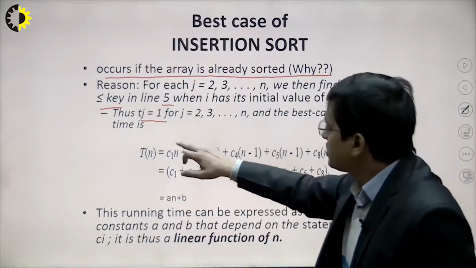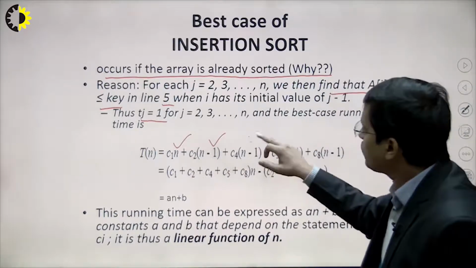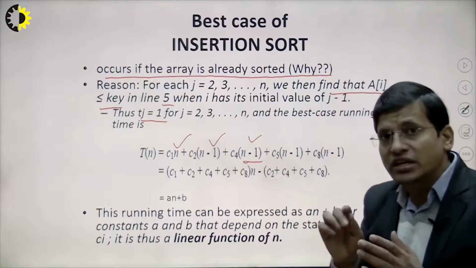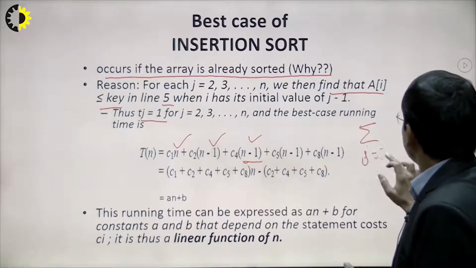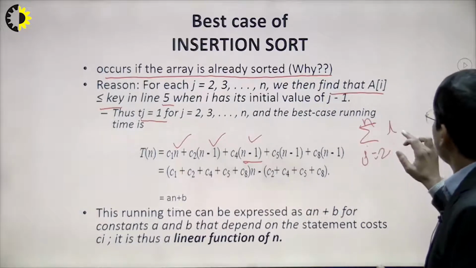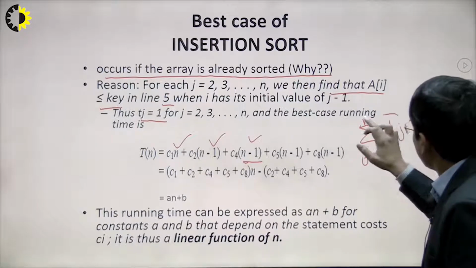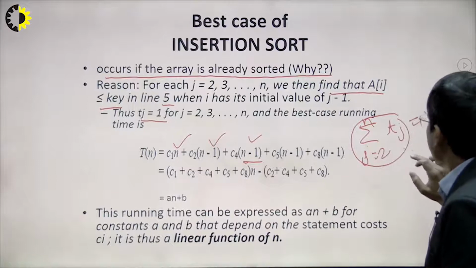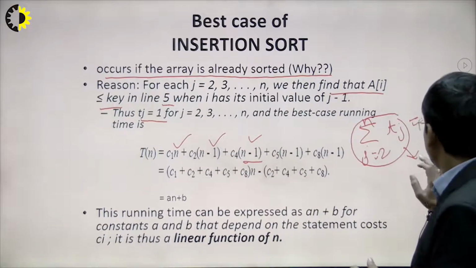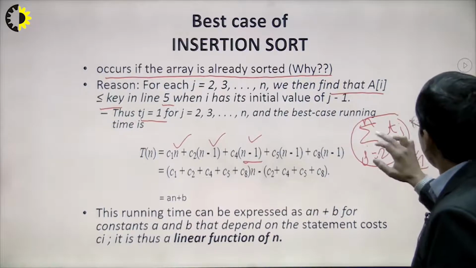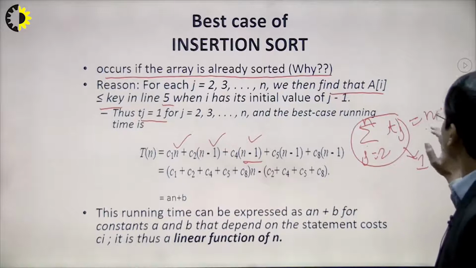avoided. So that is C1 into n, C2 into n, C3 will always be 0, and C4 into n minus 1, because the summation of tj for j equal to 2 to n is equal to n minus 1. This is the constant time, this value is equal to 1. This means they executed only a single time. So if you sum this value 1 plus 1 plus up to n, that will give n minus 1.